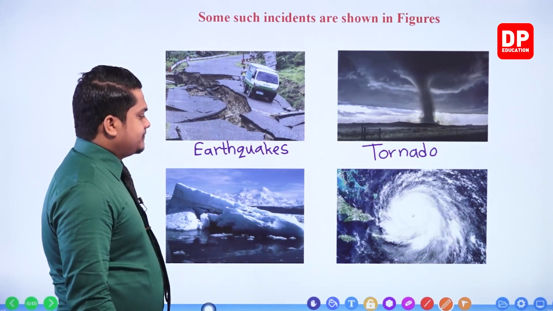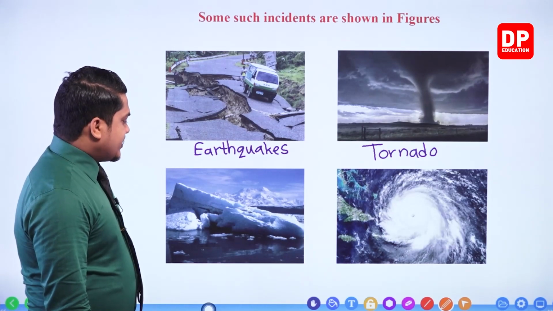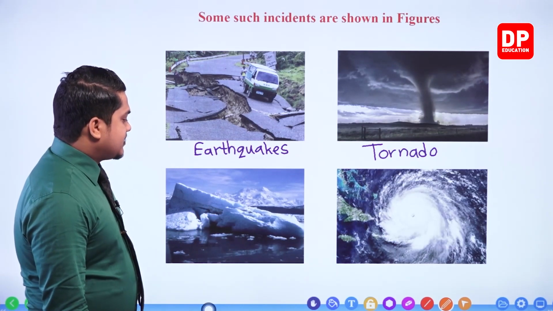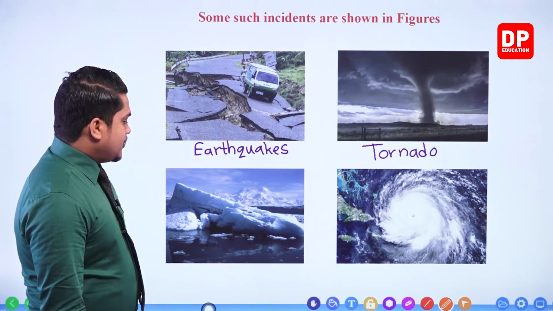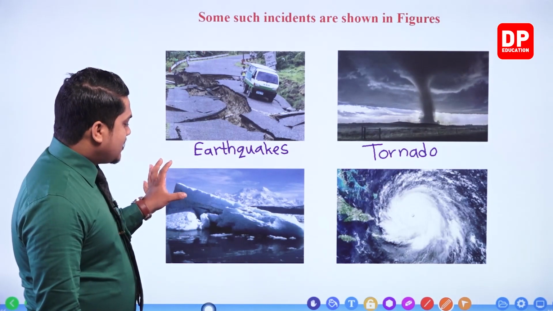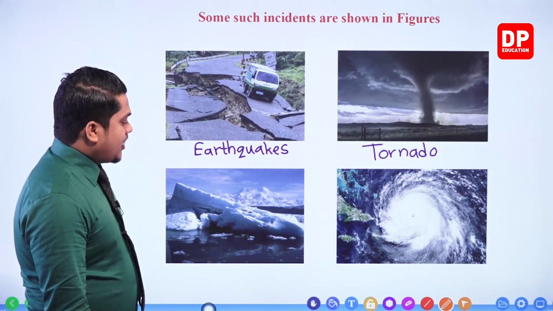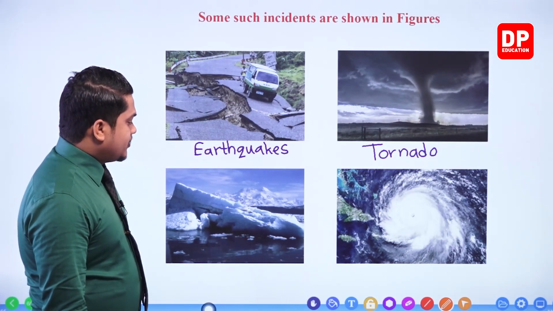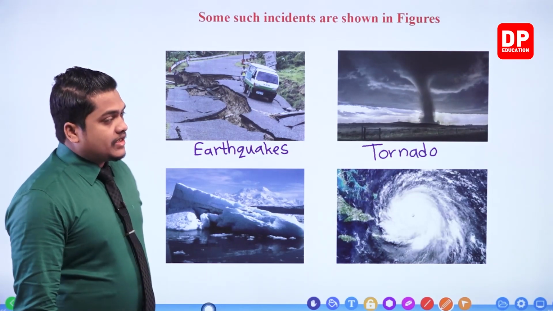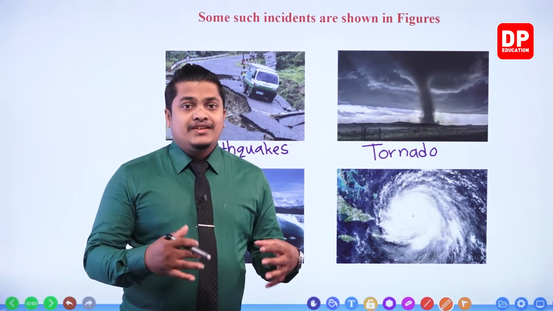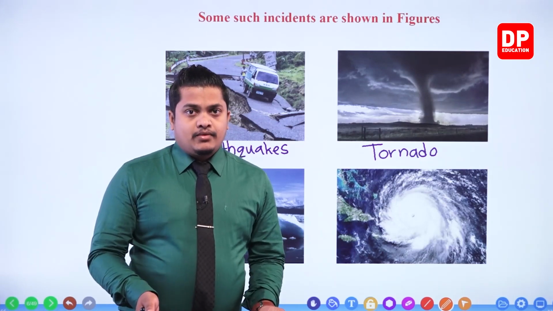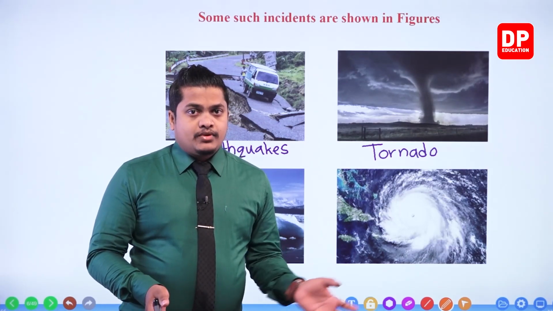Then in here, you can see there is an iceberg or else a glacier. So the glacier has now come down to the ocean, right? The glacier has dissolved and come down to the ocean.